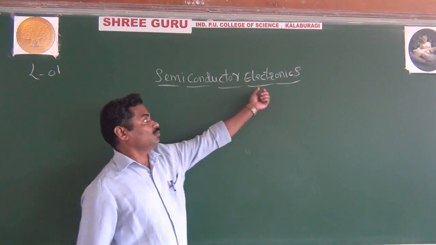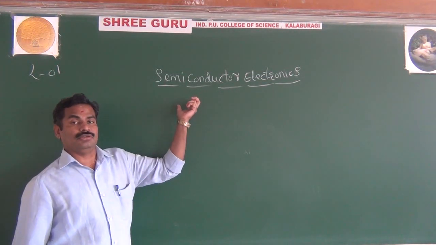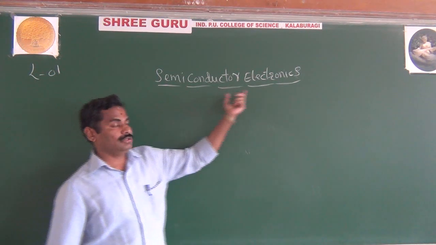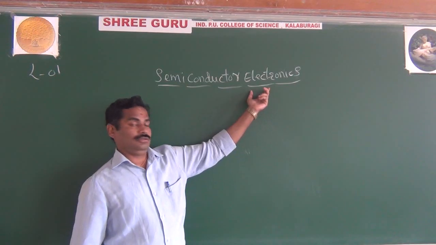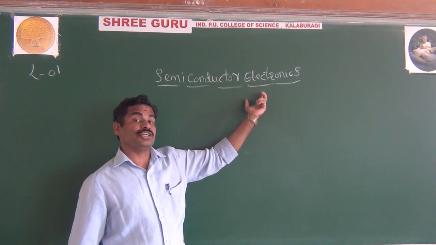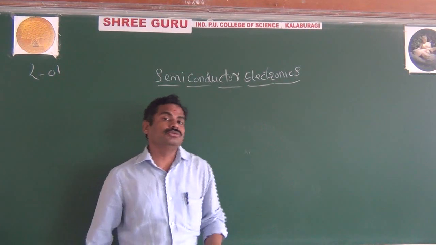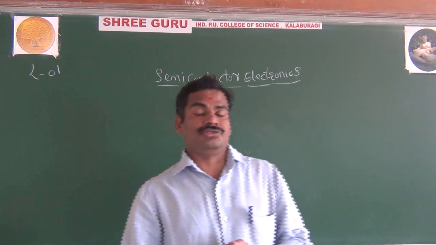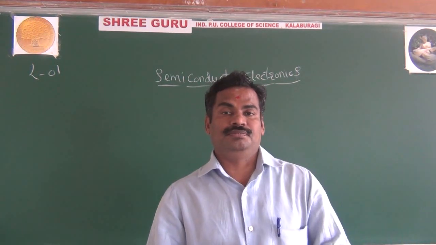First you go for what is electronics, then what is semiconductor, because the topic name is semiconductor electronics. In this branch, you are studying about the flow of electrons in a semiconductor, in vacuum or in gas.